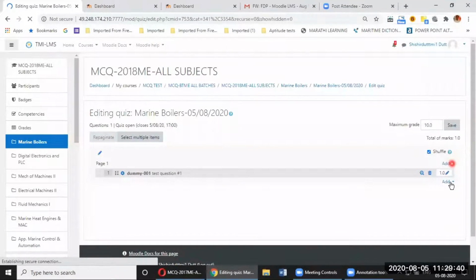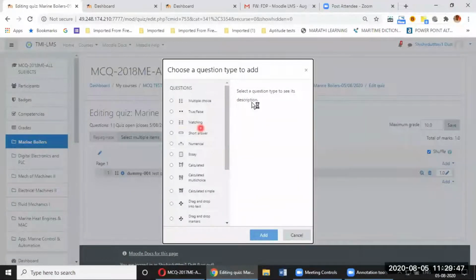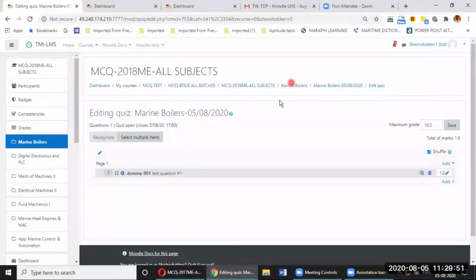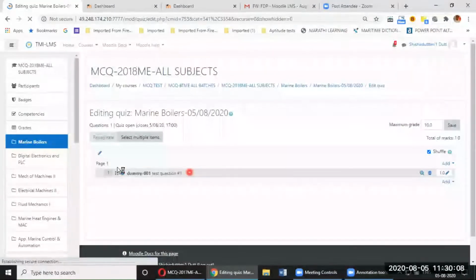So I can add a question manually also, add a new question, and it will give me the same interface. It will ask me what type of question, and it will give me exactly the same interface that I used for creating a question bank. And after I do this, I'll give a maximum grade of say 10, let it be 10, and I say save. Okay, now the quiz has been created.